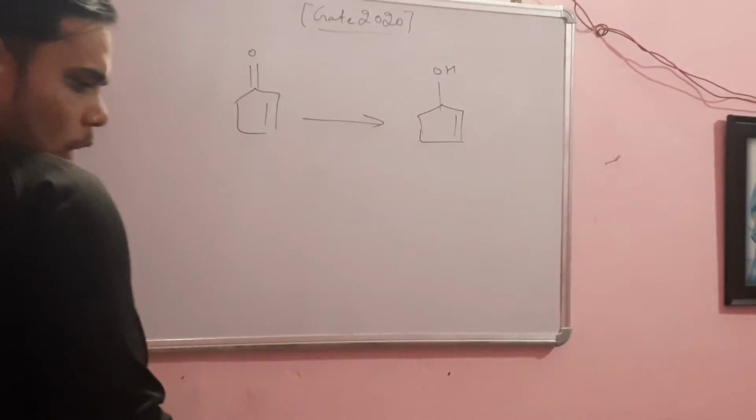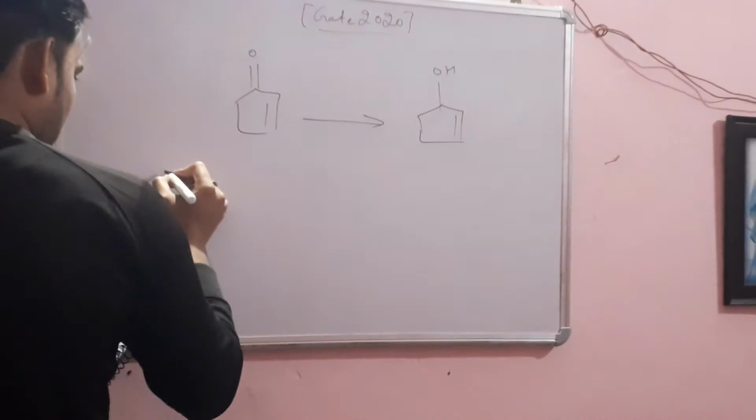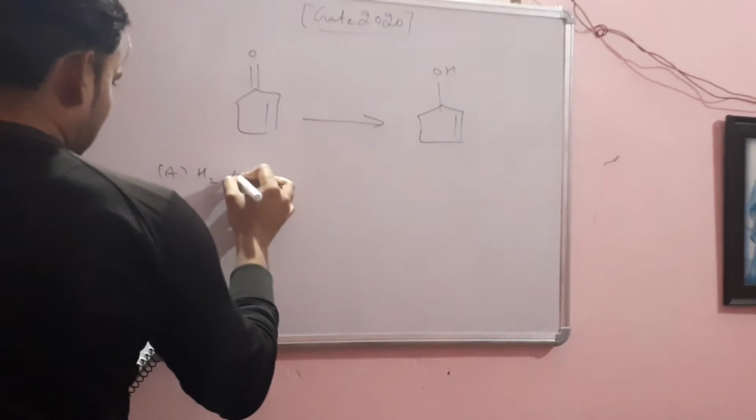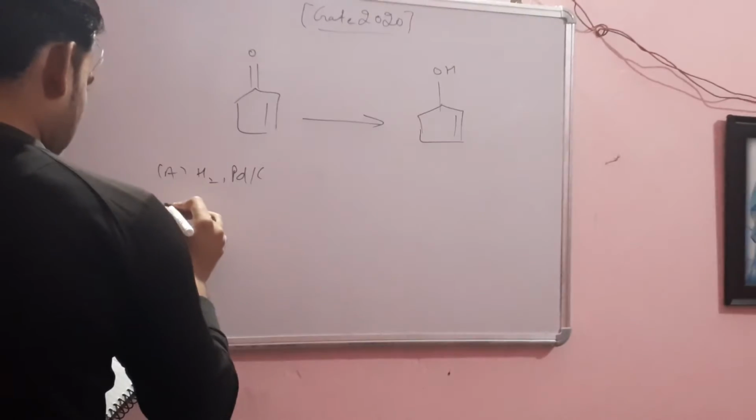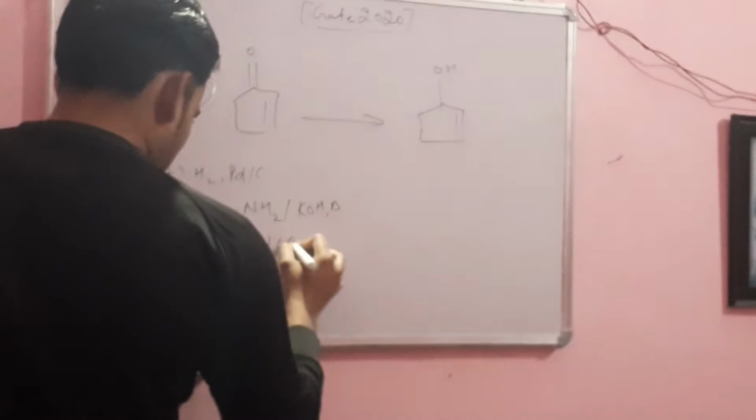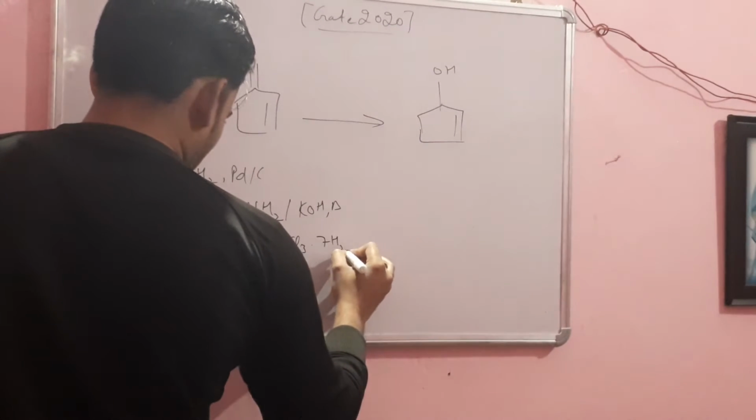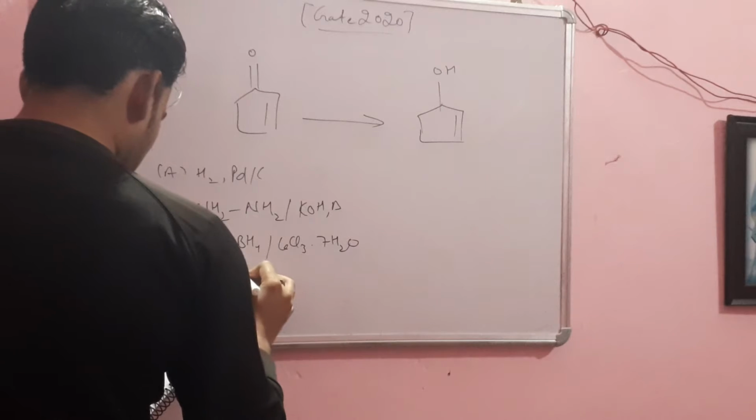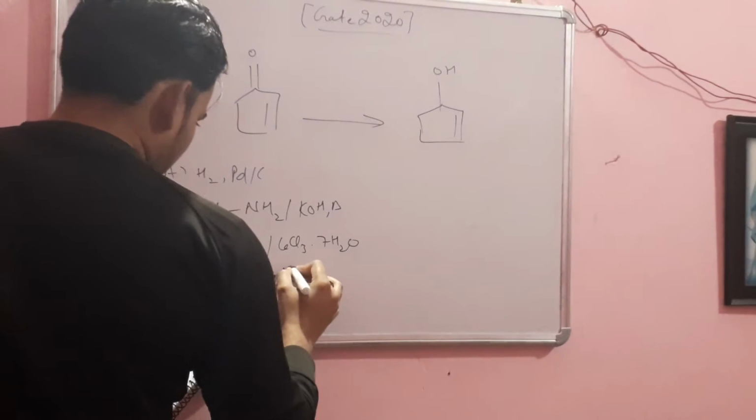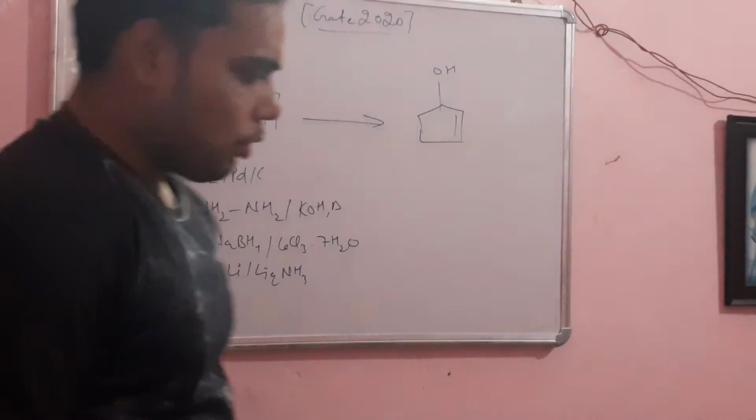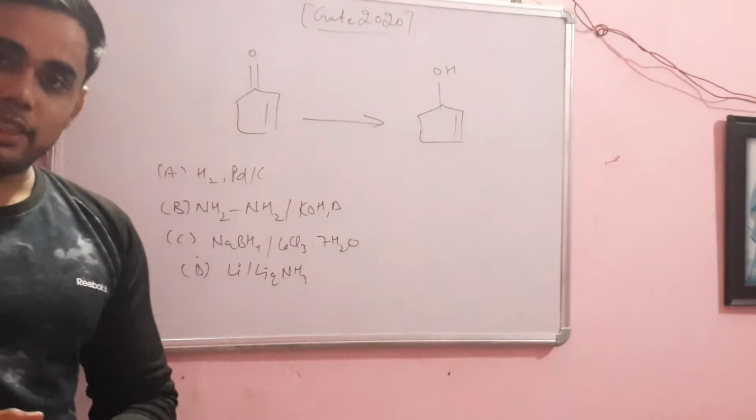So how many options are being given for this? First option is H2, Pd charcoal. B is hydrazine, NH2NH2, KOH and heat. C option is NaBH4, CeCl3 and 7H2O. Okay, the next is lithium in liquid ammonia. So these are your 4 options and you need to find out which one is correct.